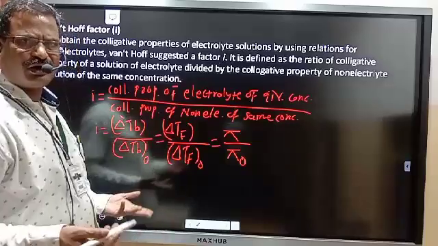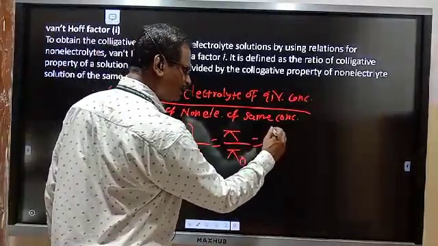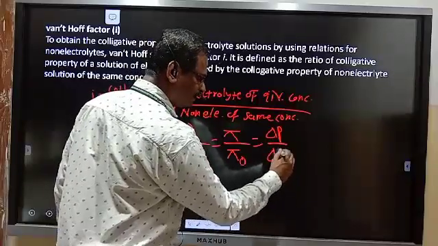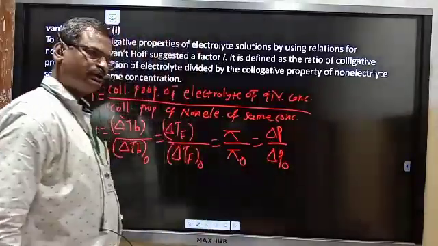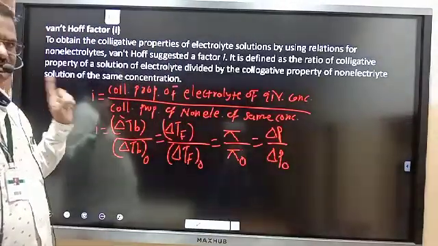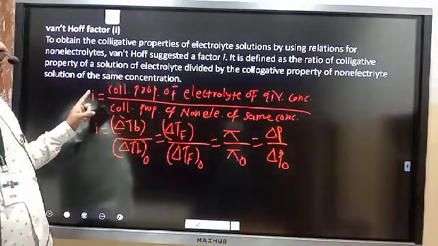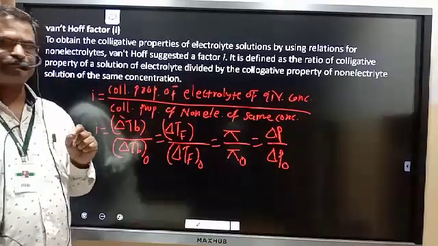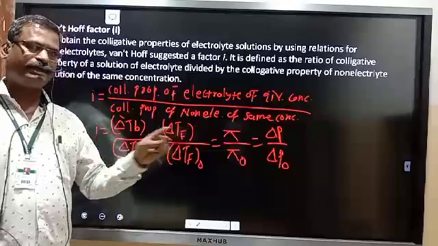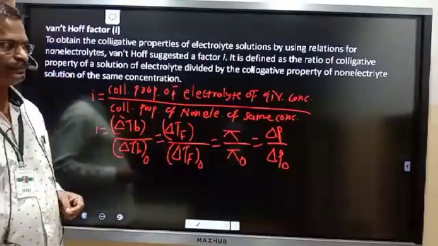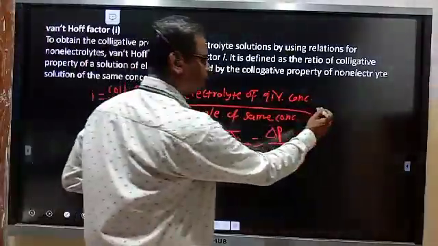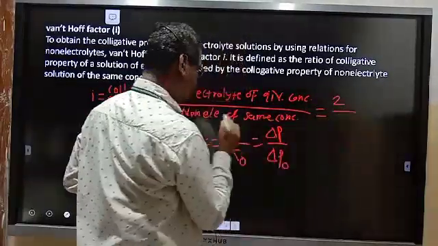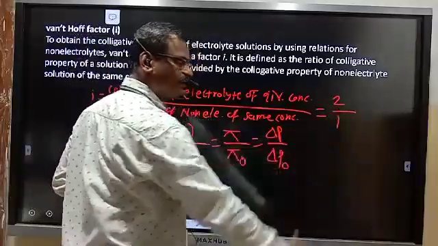Or on the basis of vapor pressure, change in vapor pressure delta P upon delta P0. This is how the Van't Hoff factor can be studied: the ratio of the colligative property of the electrolyte solution to that of the non-electrolyte of the same concentration. The colligative property is always greater because the electrolyte undergoes dissociation, but the non-electrolyte does not dissociate, so it may be 1.